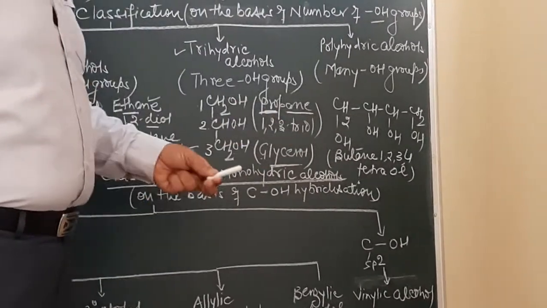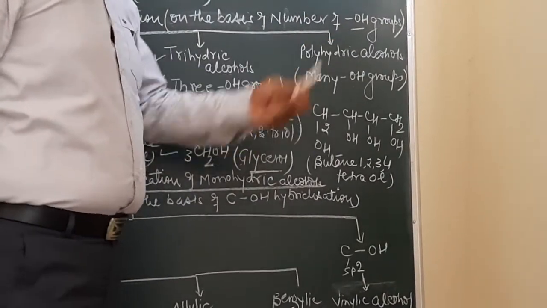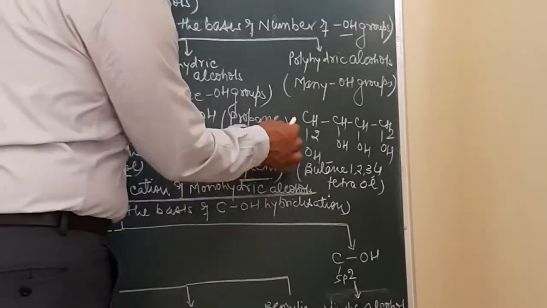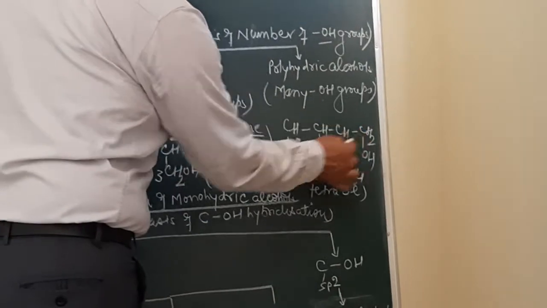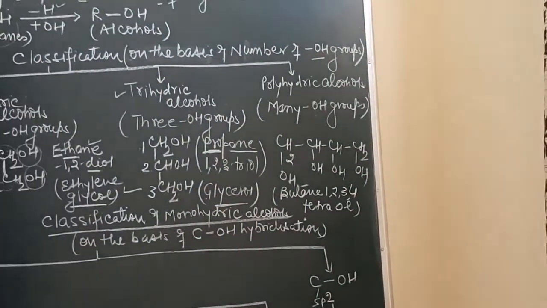Now polyhydric alcohols are those alcohols which contain more than 3 OH groups, or many OH groups are present. Just for example, this one: this is 1, 2, 3, 4. So butane-1,2,3,4-tetraol.